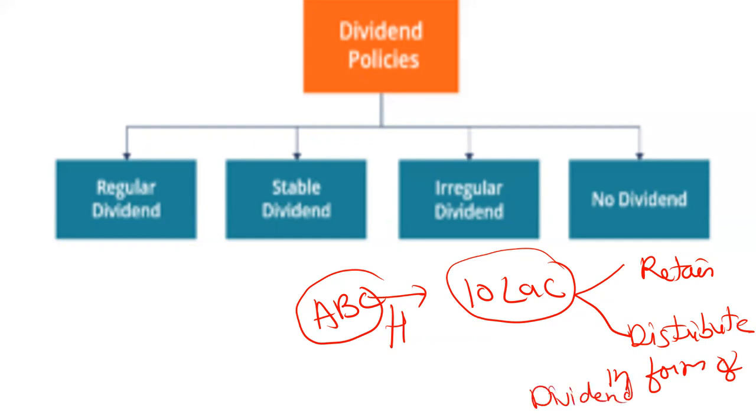Let's understand what the consequences will be if the company retains or if it distributes. Suppose a company has to expand its own business, it will retain the earnings and no dividend will be paid. But if a company wants to attract investors in the future, to come and invest in the company and become shareholders, then the dividend will be distributed so that the market position of the company improves in the marketplace. The goodwill of the company matters a lot in the market, and it is enhanced by distributing the dividend, not by retaining it.